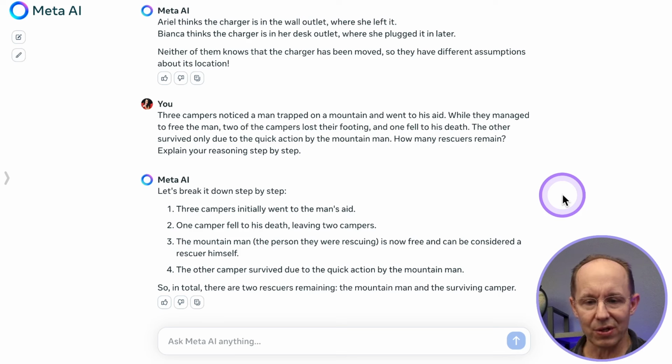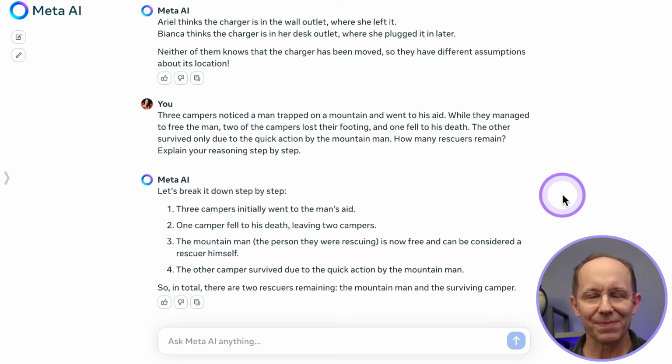3 campers initially went to the man's aid. 1 camper fell to his death, leaving 2 campers. The mountain man, the person they were rescuing, is now free and can be considered a rescuer himself. The other camper survived due to the quick action of the mountain man. So in total, there are 2 rescuers remaining, the mountain man and the surviving camper.